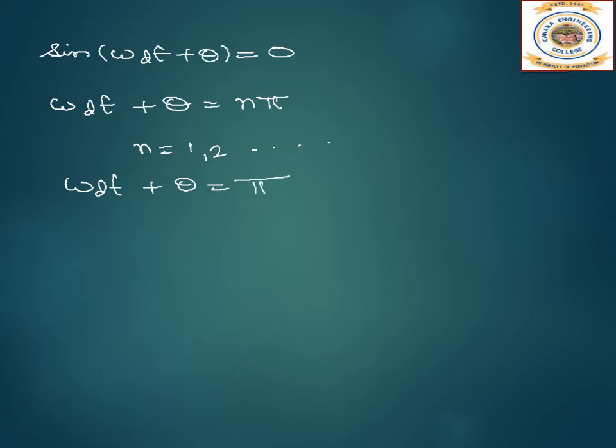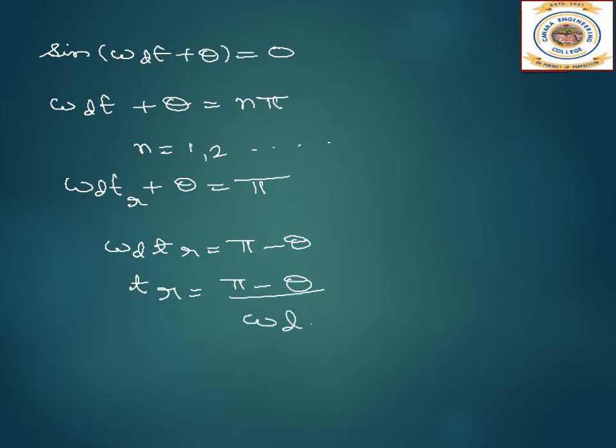Therefore, since it is rise time, I'll write it as Tr. Omega d Tr is equal to pi minus theta, and Tr is equal to pi minus theta by omega d.